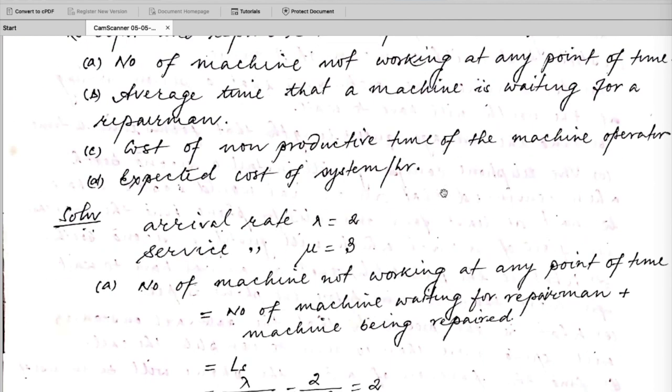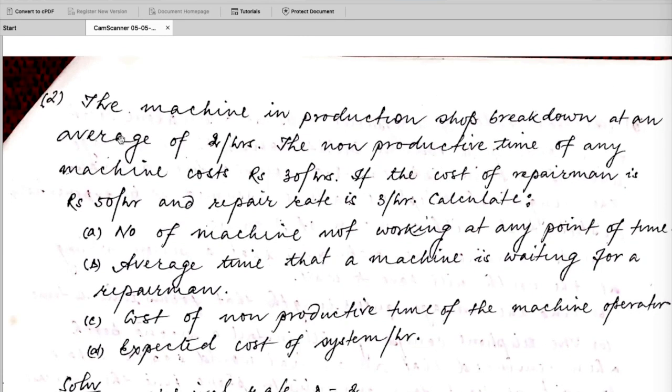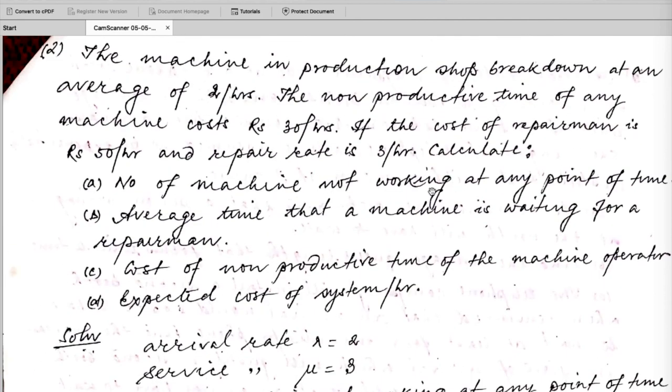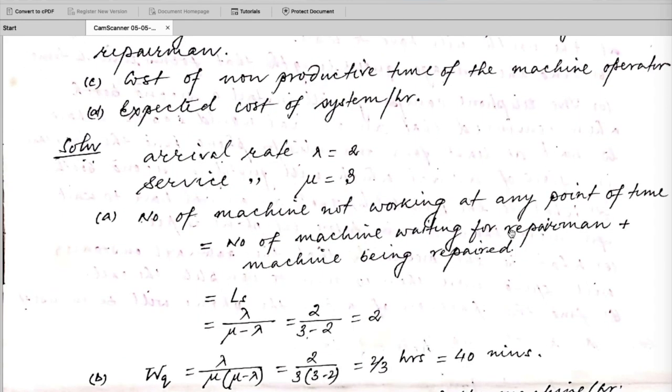Now here the arrival rate is 2. The breakdown is the arrival, and the machines form a queue. So the average arrival rate is 2 and the service rate is 3. The repair rate is 3 per hour. The number of machines not working at any point of time is equal to the number of machines waiting for the repairman plus the machines being repaired.